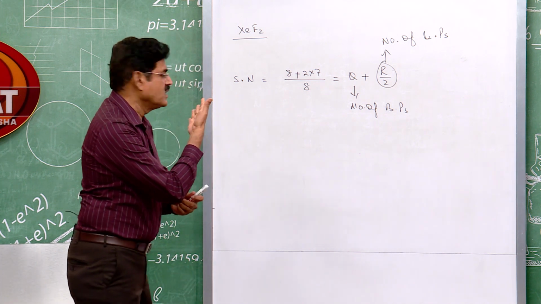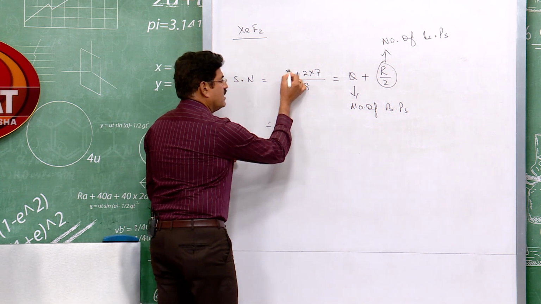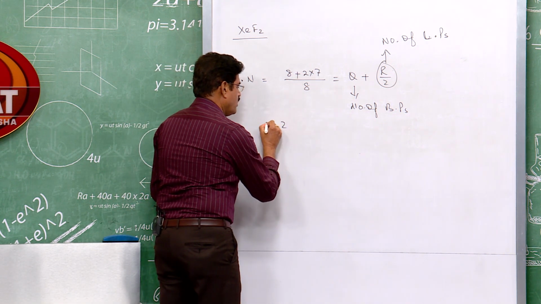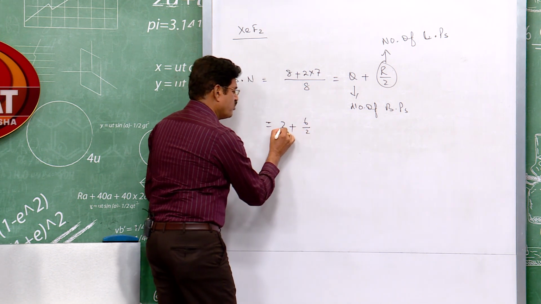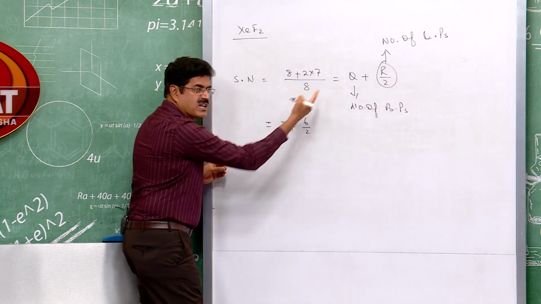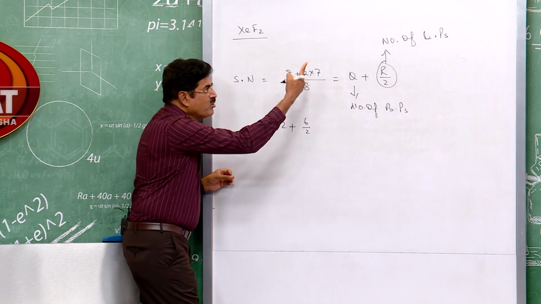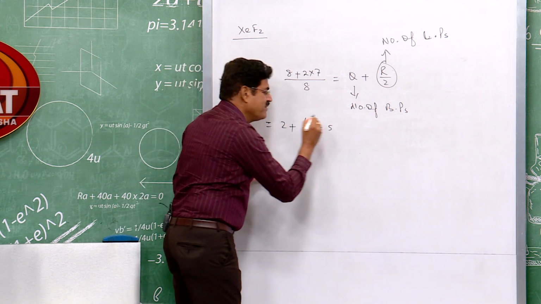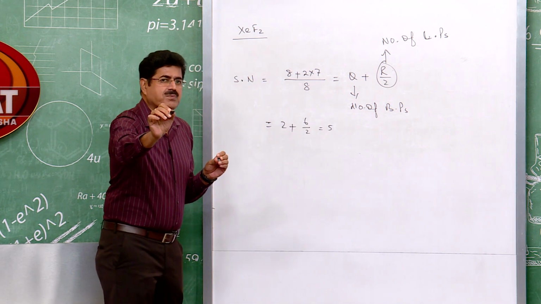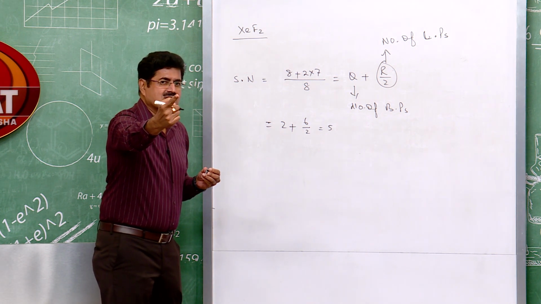Let us see here, in XeF2, what is the steric number? It is 2 bond pairs, Q, plus R by 2, the number of lone pairs, 3 lone pairs, all total 5. When the steric number is 5, what is the hybridization of the central atom, students?